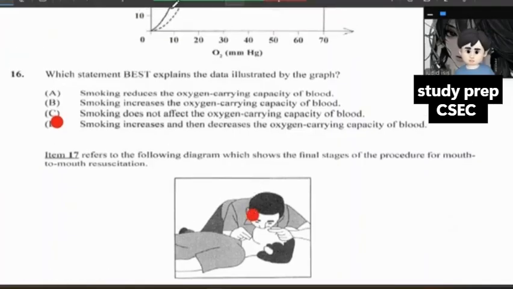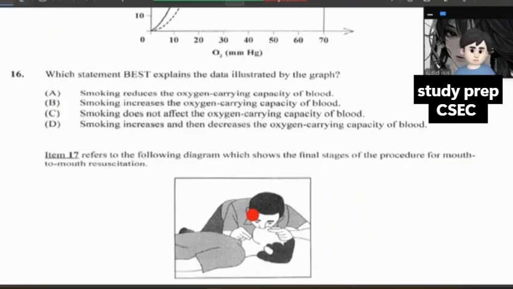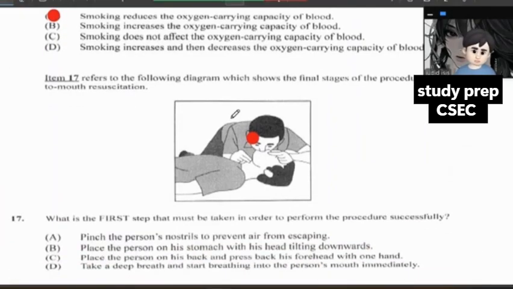Wait, I think I got something incorrect. Let me just look back at this here. Wait, I made a bit of a mistake. The answer for this is smoking reduces the oxygen carrying capacity for blood. Yes. So let's take a look back. 17 now.